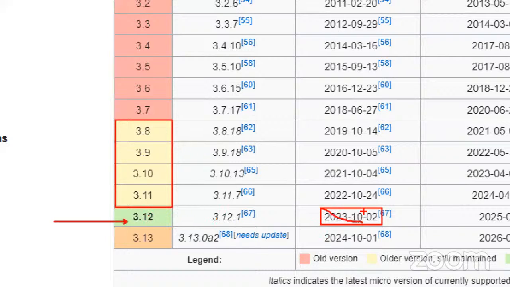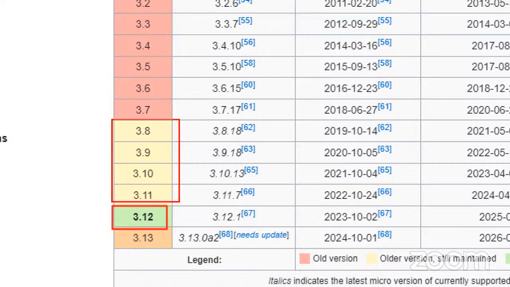If you are not remembering the years and all these things, no problem. So what is the latest version? 3.12 is the current version, and these are all industry versions. Based on your project duration, you can tell which version you are using. Always, industry people do not use the latest version.